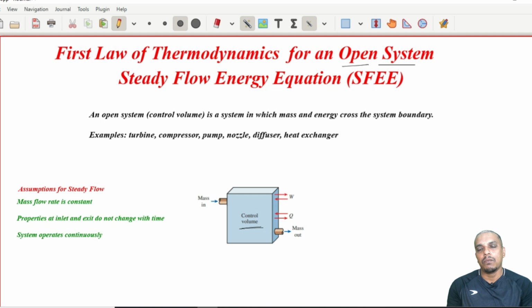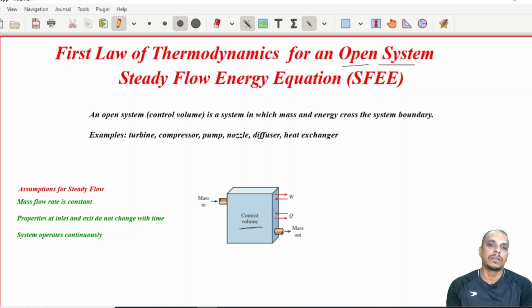If you see, most of our engineering devices are open systems. So, for example, a turbine. In a turbine, you have high pressure, high temperature steam coming in and low pressure, low temperature steam going out. So, it is a mass coming in and mass going out example. Similarly, a compressor, where air comes at lower pressure and leaves at higher pressure. Pump, water comes at lower pressure, leaves at higher pressure, and so on.